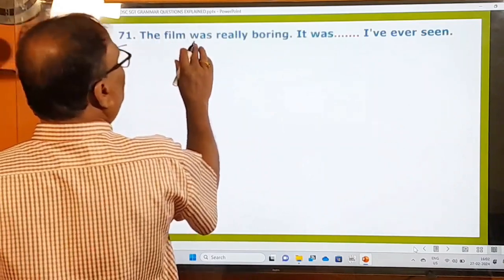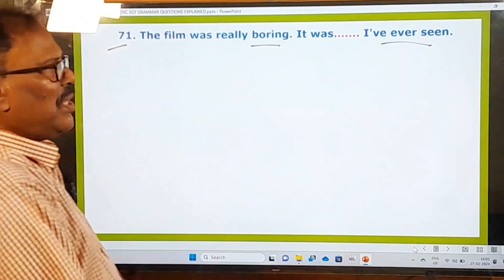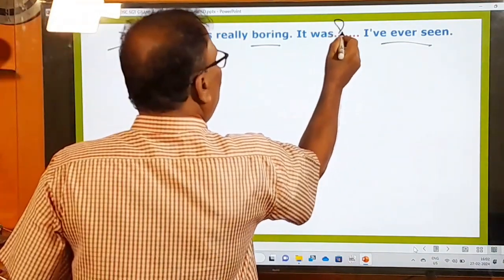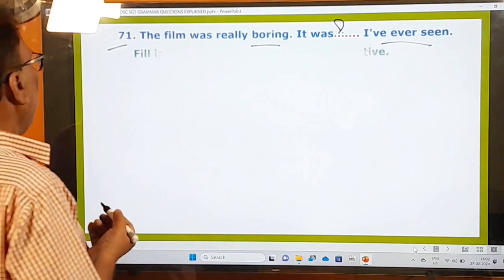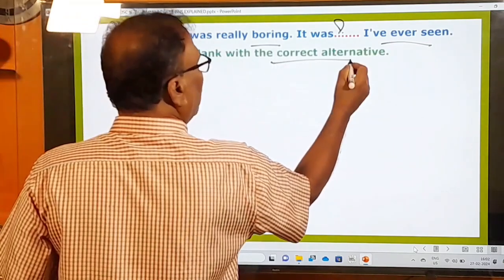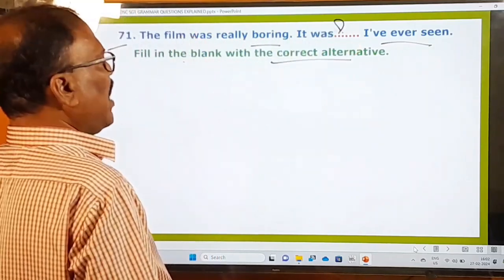71st question. The film was really boring. It was dash I have ever seen. So here is a blank given in this question, and let us see what the examiner is asking us to do. Okay, fill in the blank with the correct alternative. The film was really boring. It was dash I have ever seen.